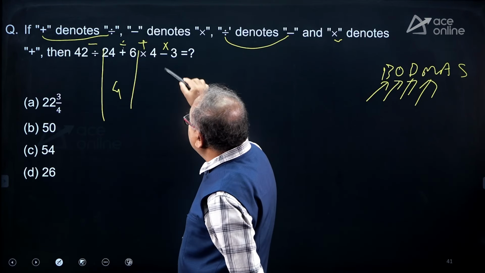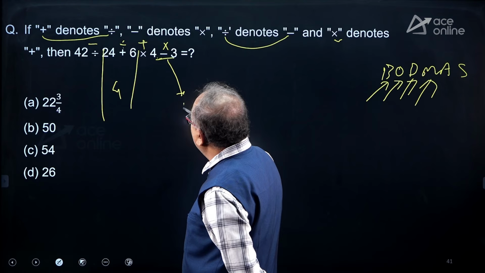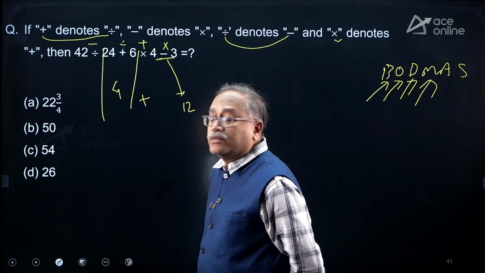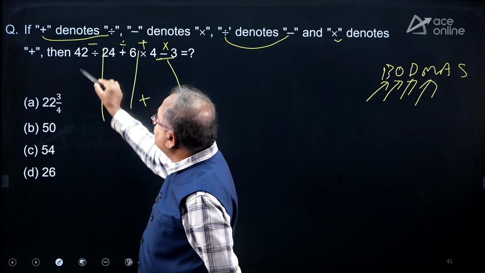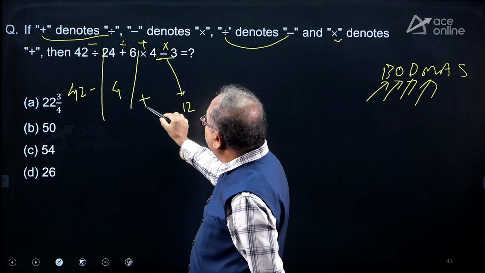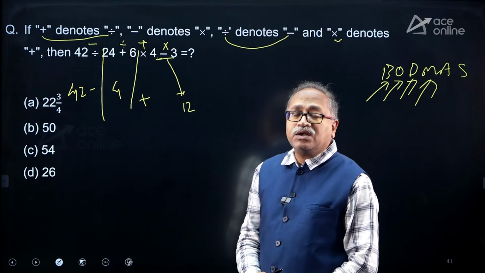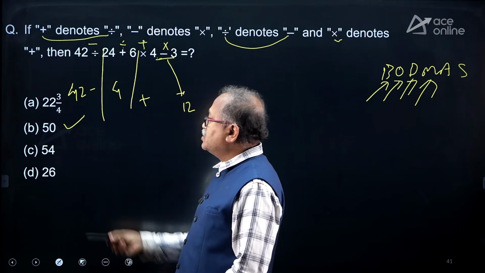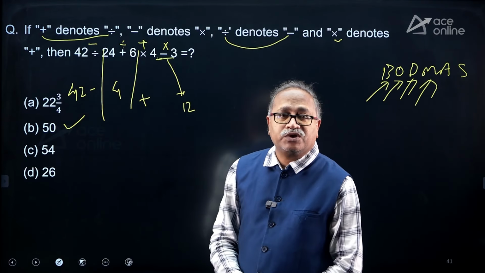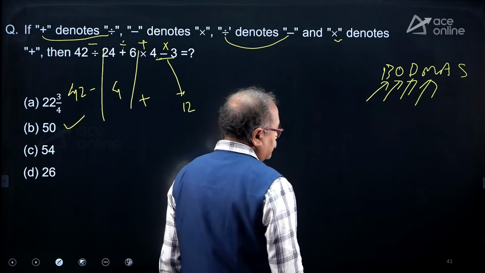Then go for multiplication over here, so I get this part as 12, and here we have plus in between. So finally, this is 42 minus 4 plus 12. That's your answer: 42 plus 8, 50 should be the answer. Option choice B. Try to write as little as possible. Moving on to the next question.